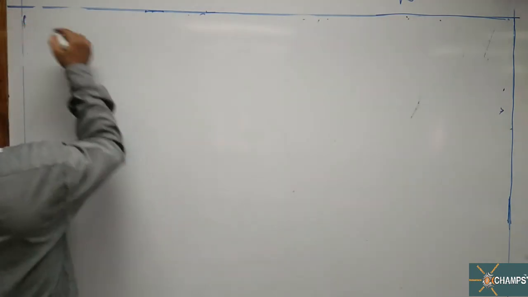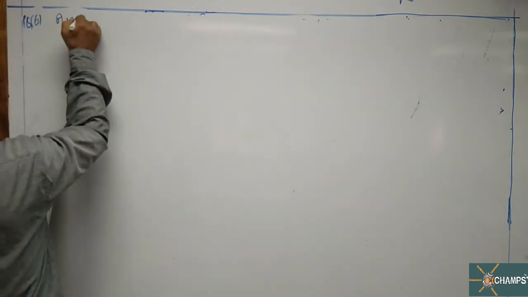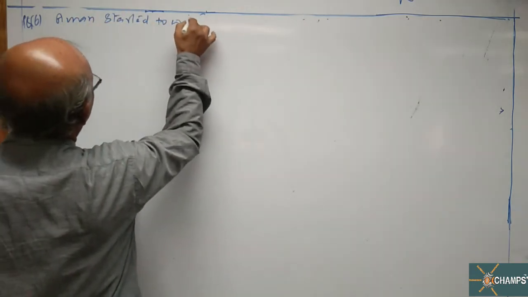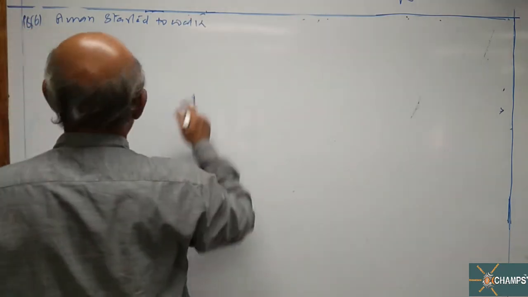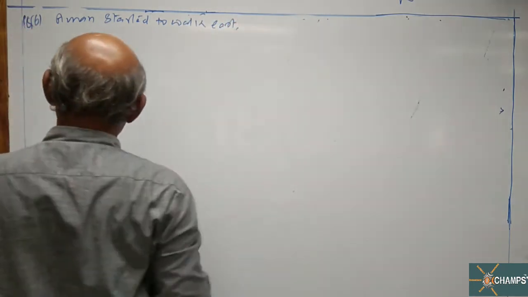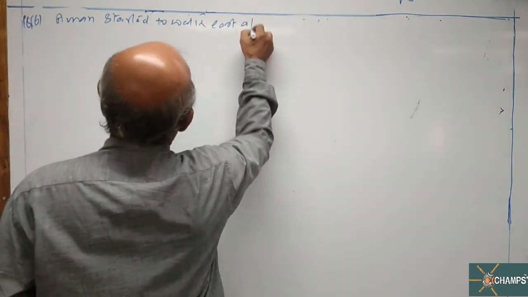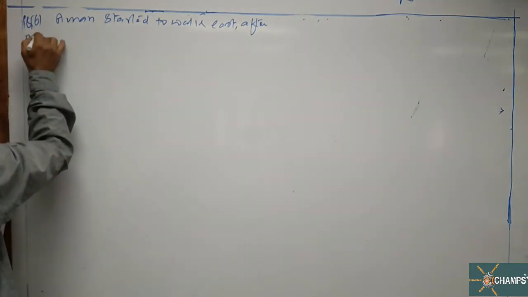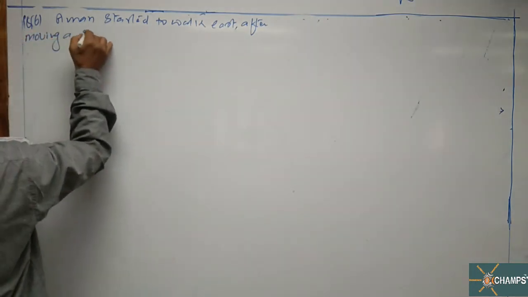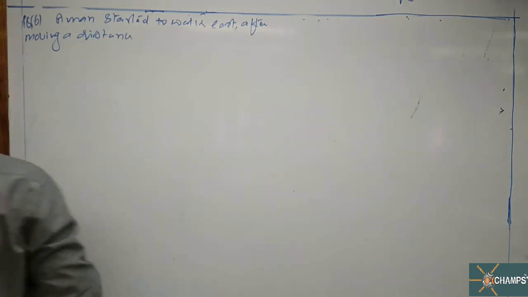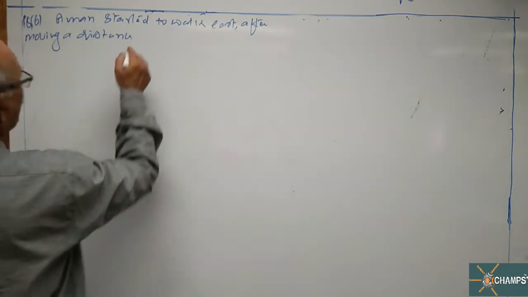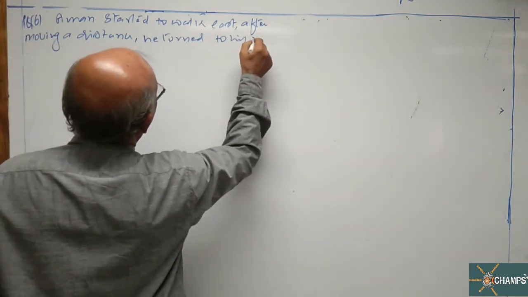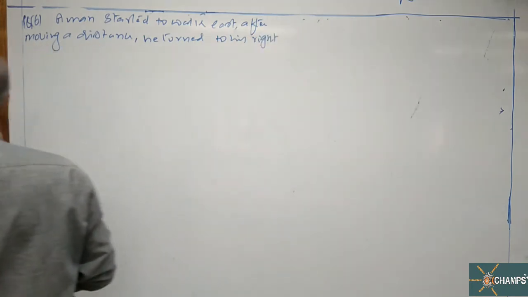Question number 6. A man started to walk east. After moving a distance, he turned to his right.